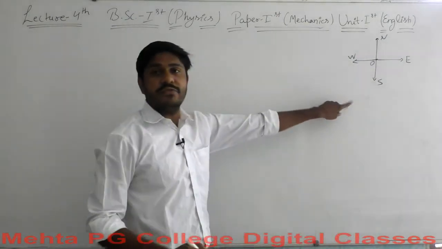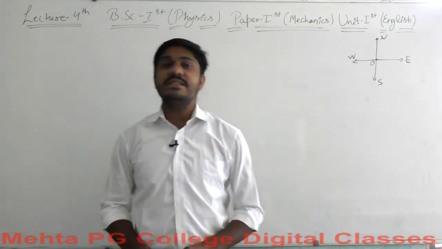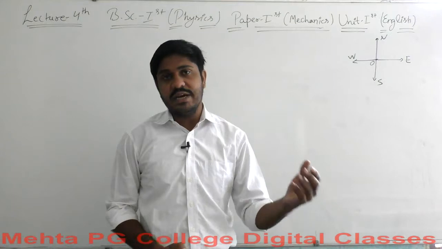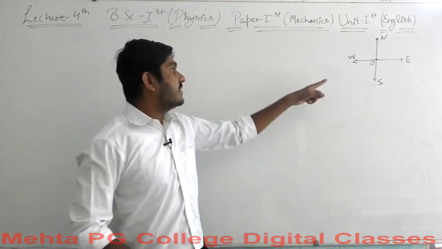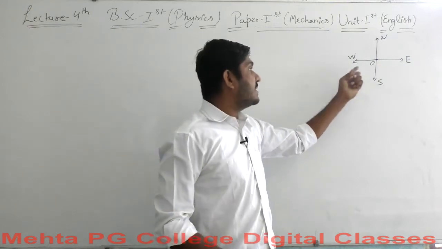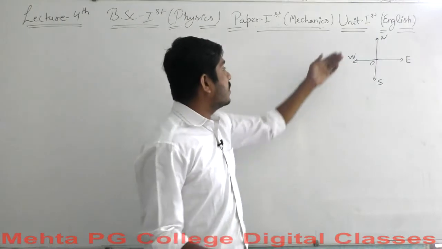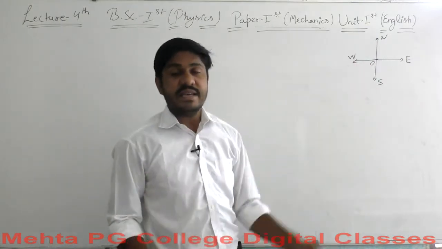This figure resembles something that we have discussed earlier. Yes, it resembles a two-dimensional planar representation in which the east-west axis appears as the x-axis, and the north-south axis appears as the y-axis.